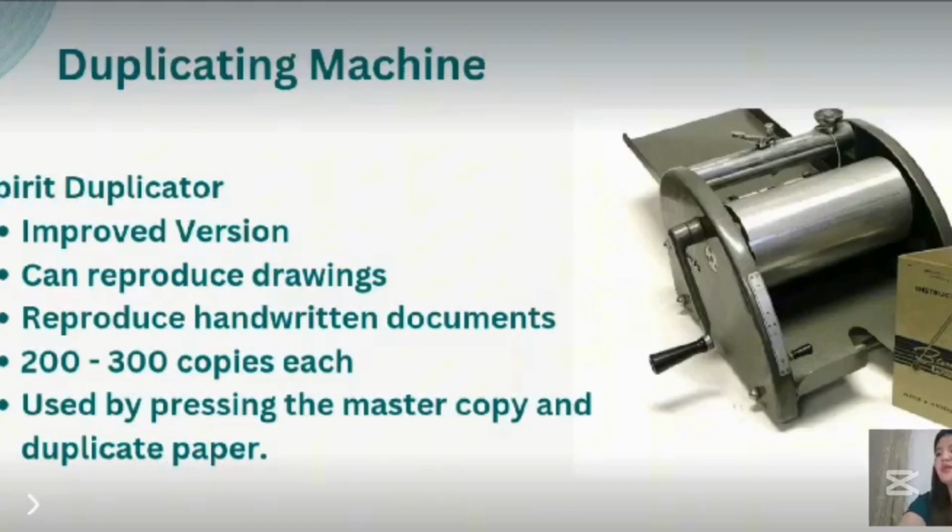Spirit duplicator is an improved version, can reproduce drawings, reproduce handwritten documents, and can print up to 200 to 300 copies, and is used by pressing the master copy and duplicate paper.